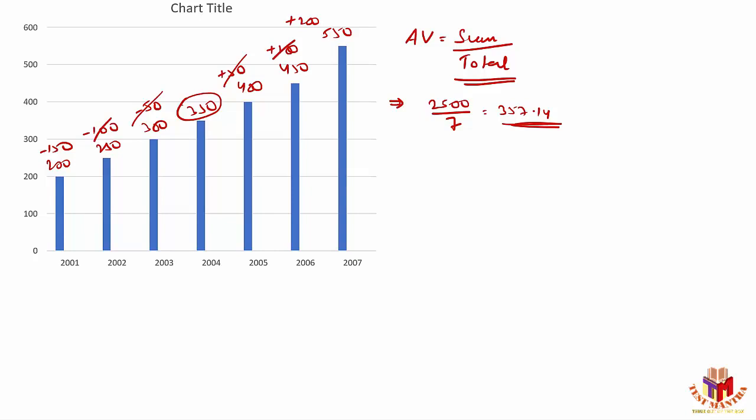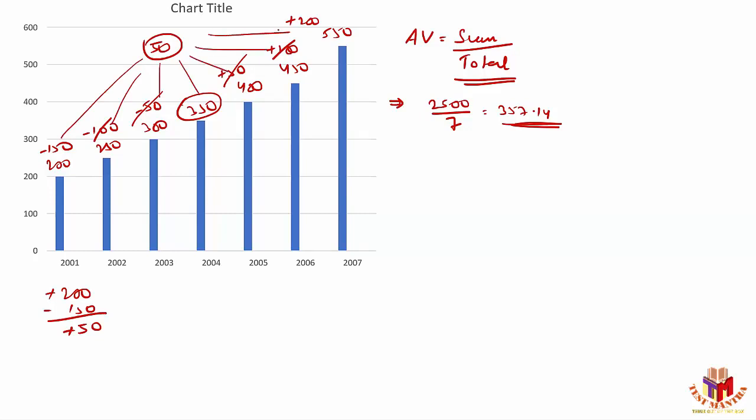So what I'll do in this case, I will just add up these two values. It's 200 more on one side, but 150 less on the other side. That means I still have 50 as an error. So overall, I have 50 as an error available, which I have to divide in 7 equal parts. I have to give it to each and every one in this case. So now my old average, which I have assumed here, was nothing but 350, but 350 will not be the actual average in this case. I have something as surplus or as a deficit. So how much is surplus in this case? 50 is the surplus part, which I have to divide in 7 equal parts.